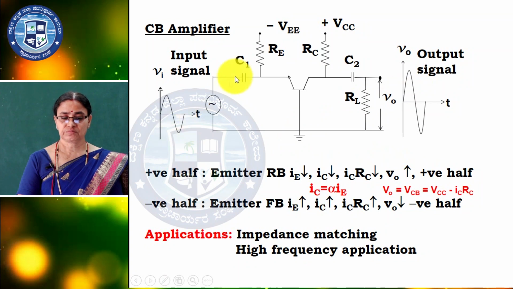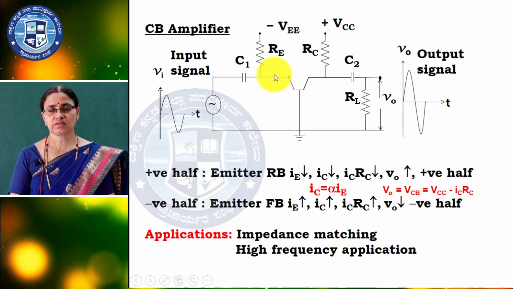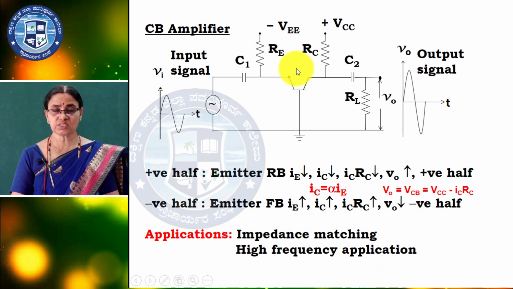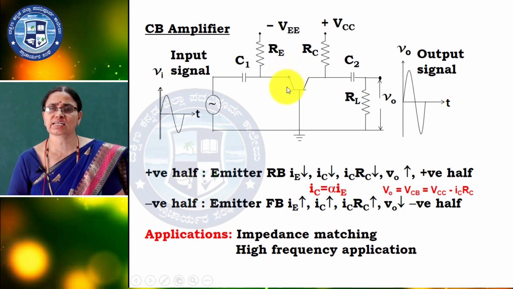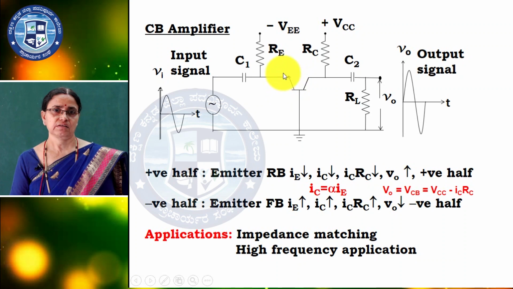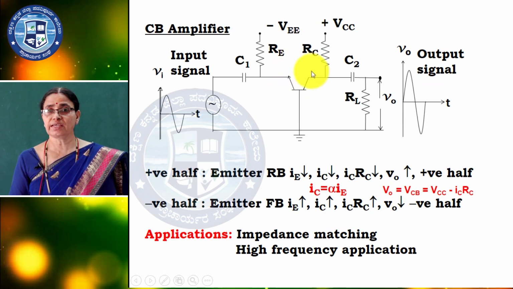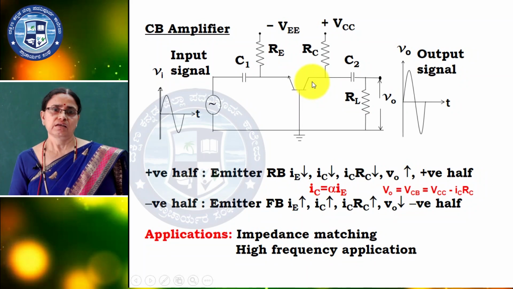Negative cycle comes, the emitter is forward biased because negative is connected to the emitter. Forward bias, what happens? IE increases, so IC also increases, as given by the expression IC equal to alpha into IE.